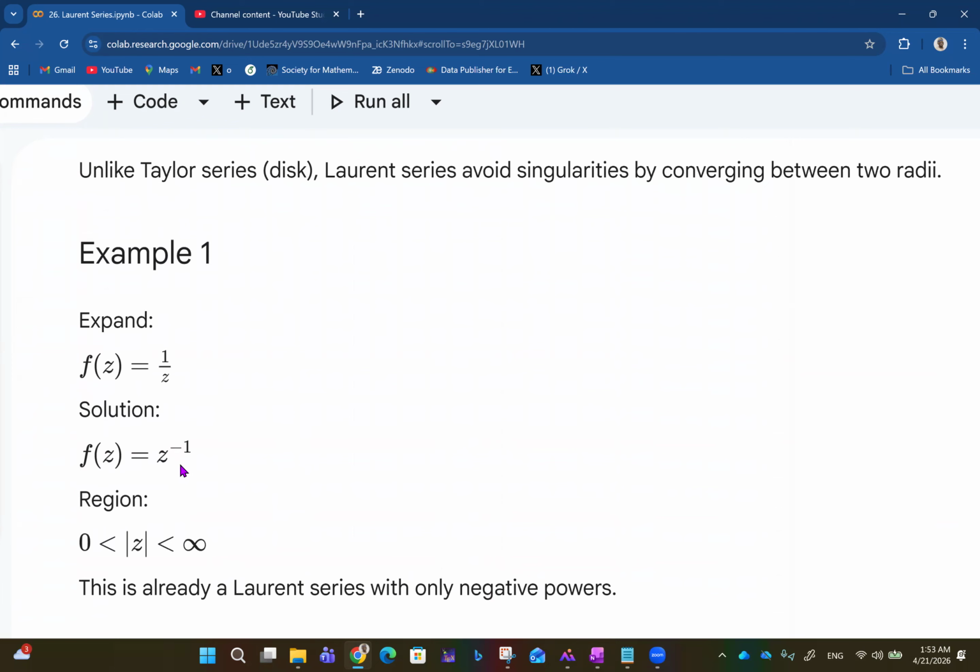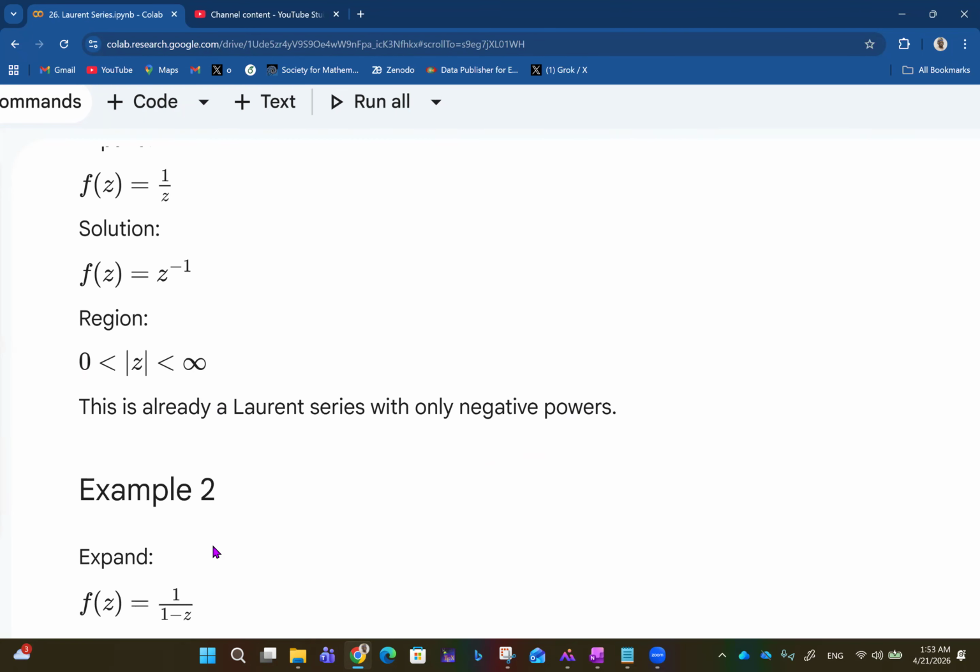f of z is 1 over z, which is z raised to minus 1. So the region will be 0 less than absolute value of z less than infinity. This is already a Laurent series with only negative powers in this case. So any Laurent series that obeys this condition, that absolute value of z is between 0 and infinity. All right, so we have that.